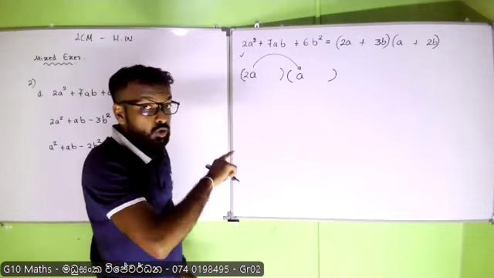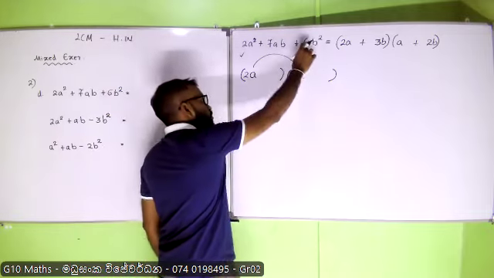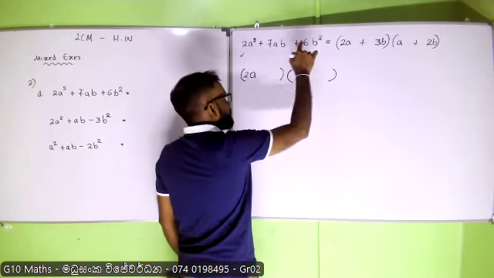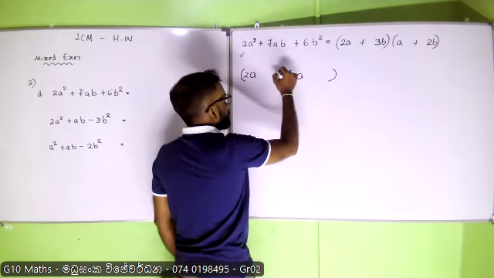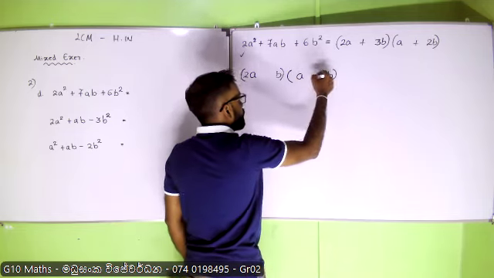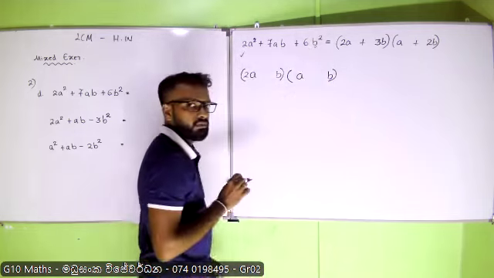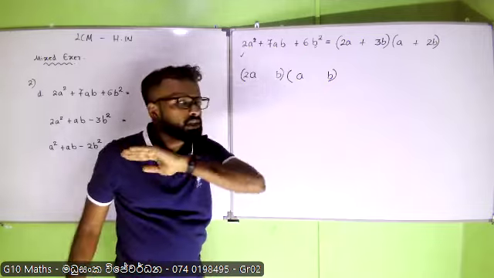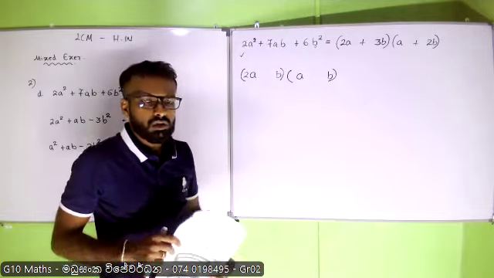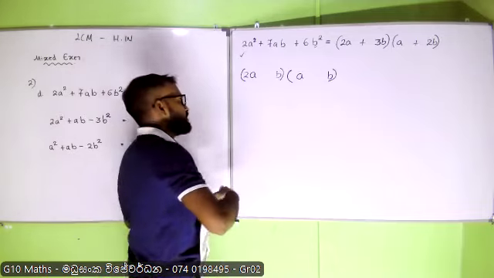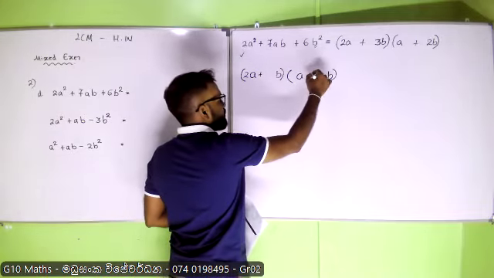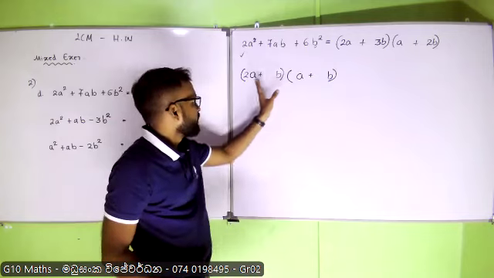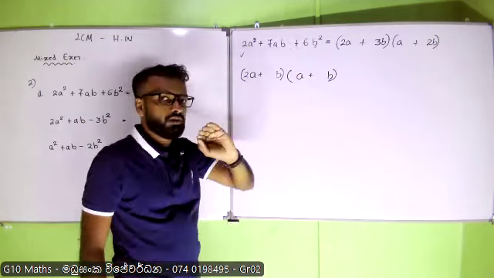Right? Now I am going to the last term, 6b. So forget 6. Right now I will claim b. So how am I going to claim b? b into b, b squared. Now this is b squared, done. Right? Here positive, here positive. All the things are positive, so no need to worry at all. The sign definitely should be positive inside this one as well. There will not be any negative signs. So I have decided my signs as well. Positive and positive.